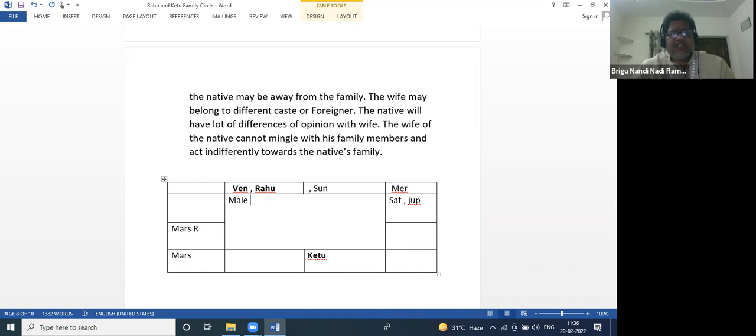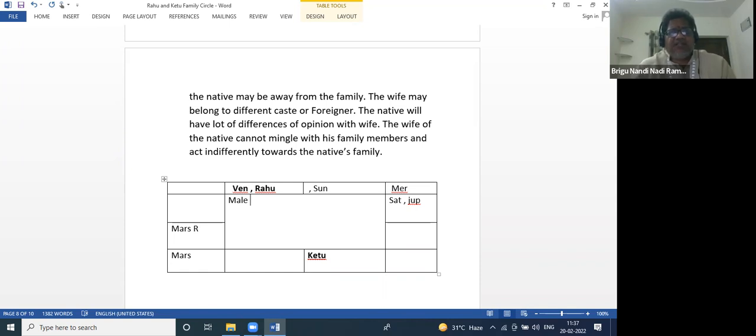So here we are talking about mother. Moon is mother, with Mars and Rahu, mother will elope with somebody. Suppose Sun is outside with Mars and Rahu, so father would elope with somebody. So these things generally happen with the Mars-Rahu combination. We have to check the Mars-Rahu combination out of the Rahu-Ketu family circle.